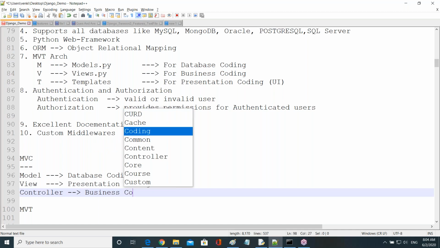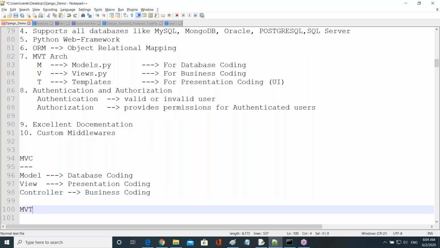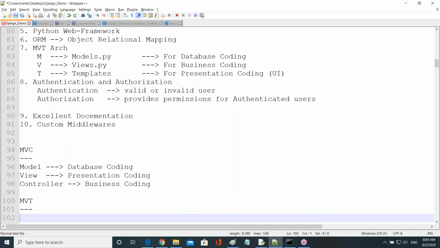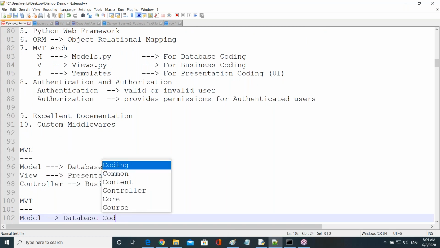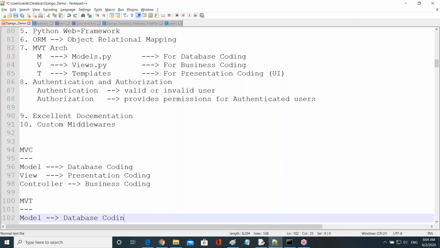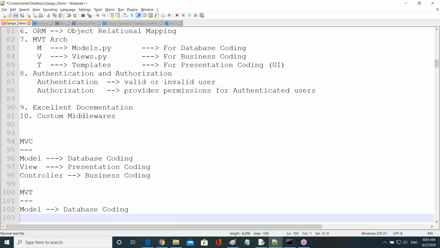When you come to MVT, the model is the same, guys. In both cases, the model is the same, for database coding purpose. Now in MVT, we talk about the views. Views here are mainly for business logic coding, not for presentation coding.